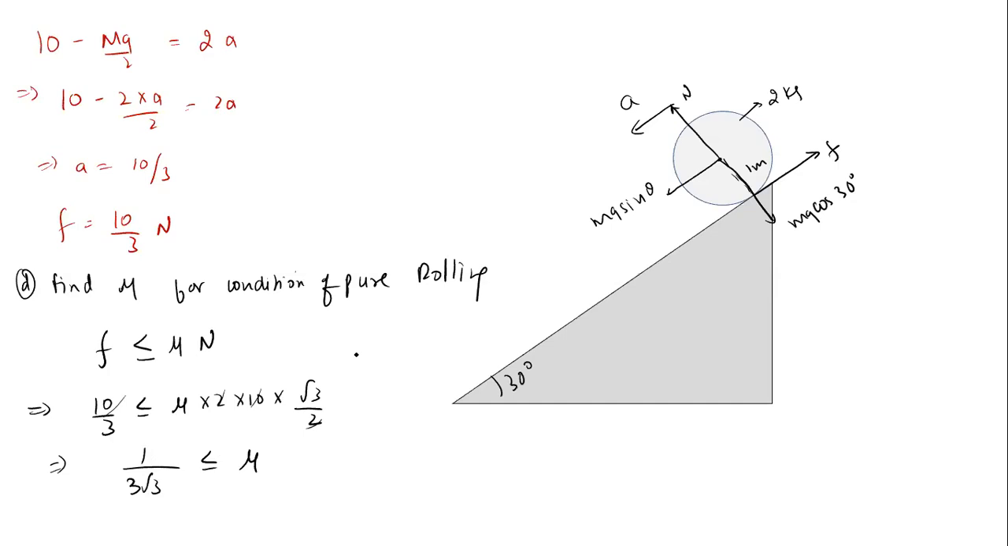Again, you cannot apply mu equal to tan theta, because that is the condition which we apply when the body starts moving on the inclined plane. So here theta can be more than that also. All concepts you should keep in your mind before solving this rolling motion. Here it is static friction, not kinetic friction.